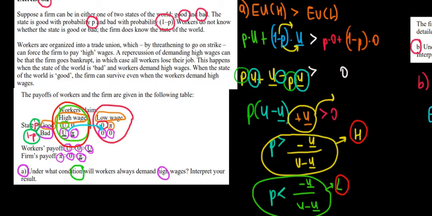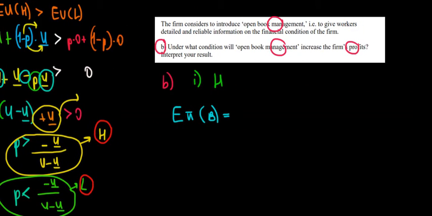Well, when the economy is good and the workers know it, the workers are gonna still claim the high wage because their utility is better than claiming the low wage. U is greater than 0. In that case, the company is gonna break even because they have to pay high wages. So with the probability P, the profit of the company is going to be 0.